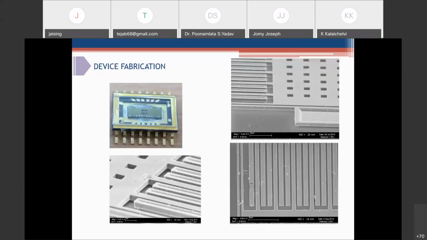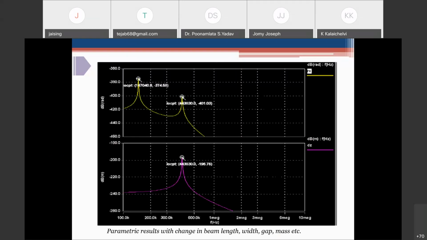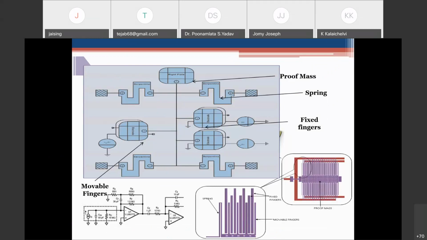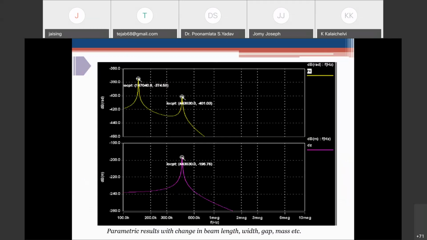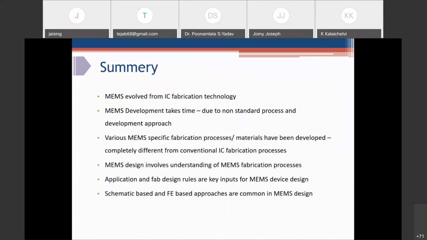So this is how I have tried to give you detail about the choice of fabrication process flows, fabrication process technology, and design which you have when you are going to design a MEMS device for your application.